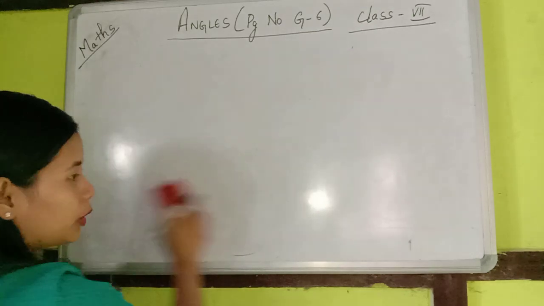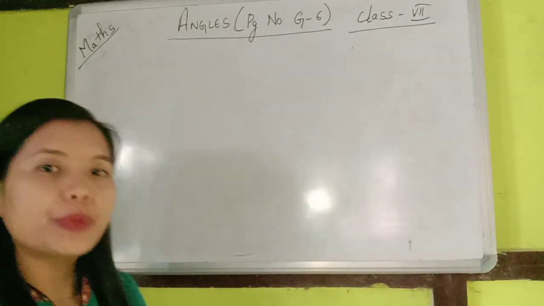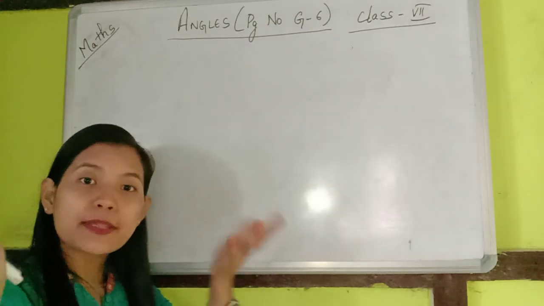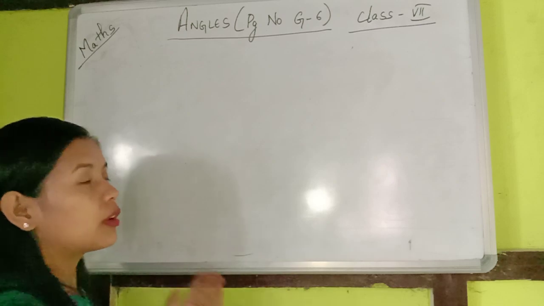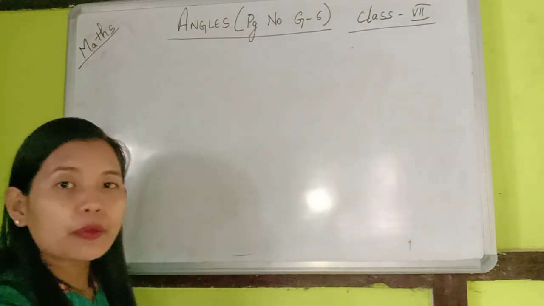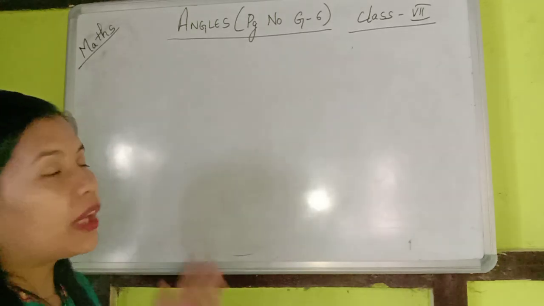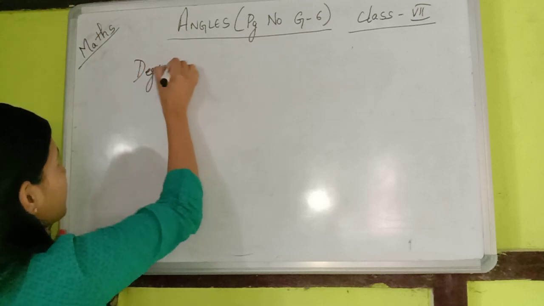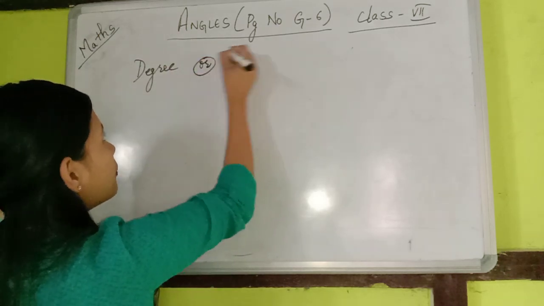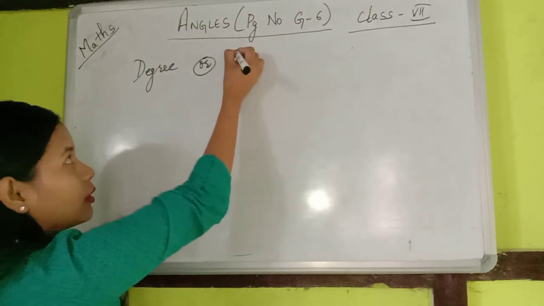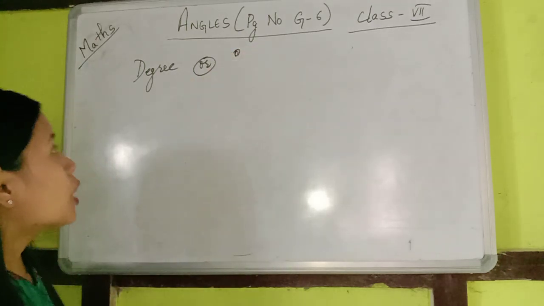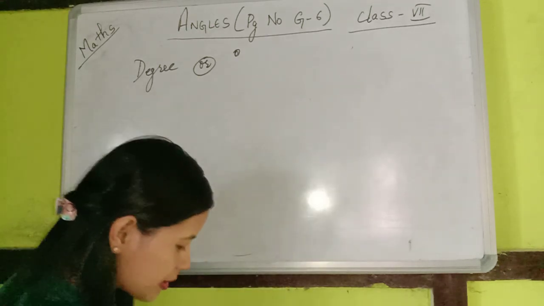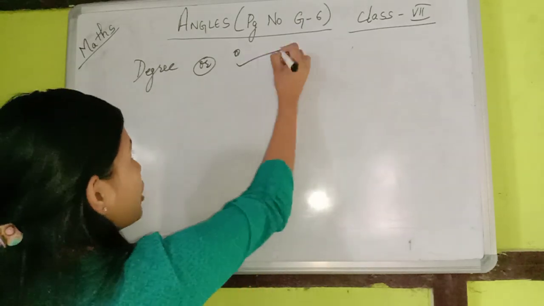Now, if you remember, we all have units of measurement, right? If we want to measure a height, we measure it in either centimeter, feet, etc., right? If we want to measure a weight, we measure it in either kilogram or gram, isn't it? So in the same way, when we measure an angle, the unit used is degree, okay? Or in short form, you can write this symbol, okay? So what exactly is this degree?